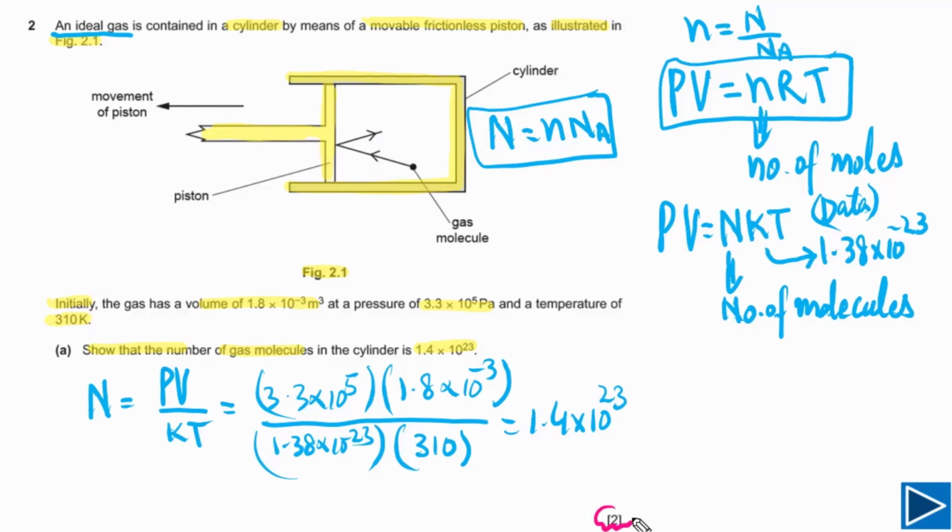This question has 2 marks. If you have written this formula, you will get 1 mark, meaning C1. If you have got the right answer, you will also get the answer mark. So there are 2 marks for this question. First mark is for writing the formula, and the second mark is for the correct answer. If you have got the correct answer, even if you didn't write the formula, you will get 2 marks. But if you have written the formula but you got the wrong answer, still you will get 1 mark. So it's very important to write down the formula, then plug in values, and then do calculations.